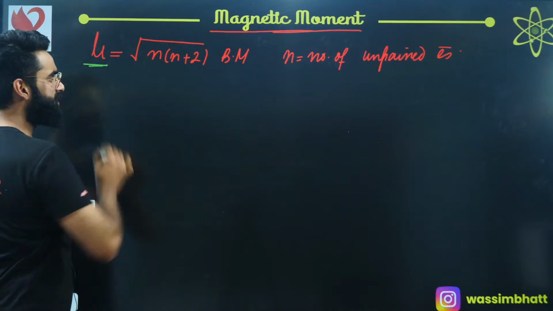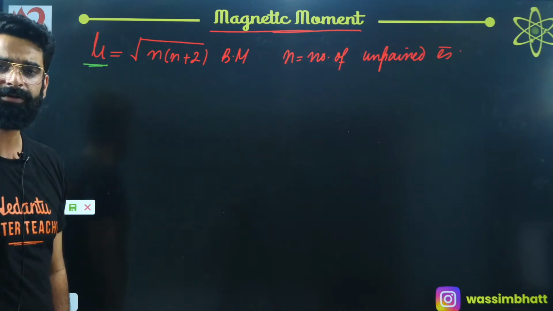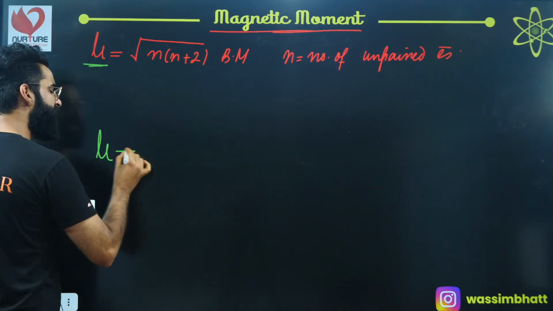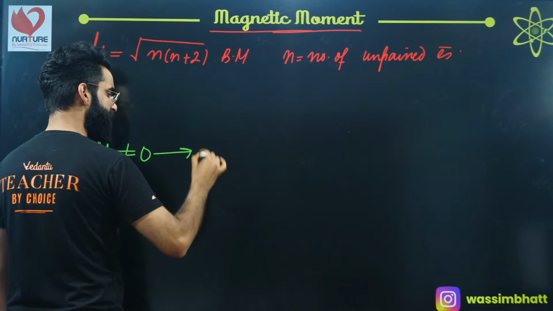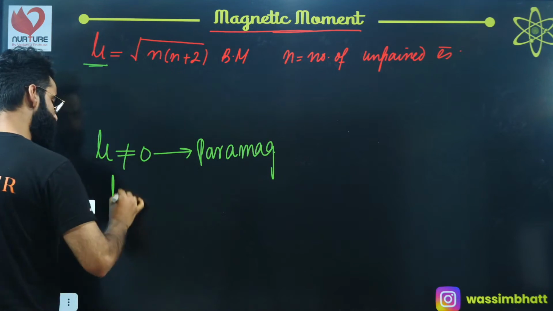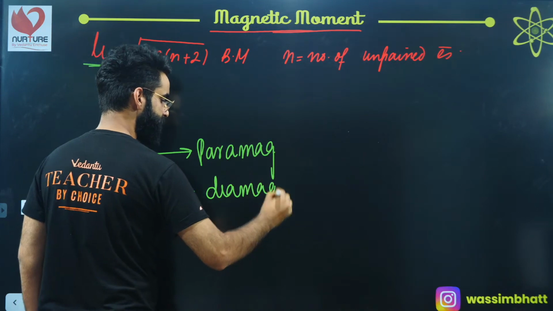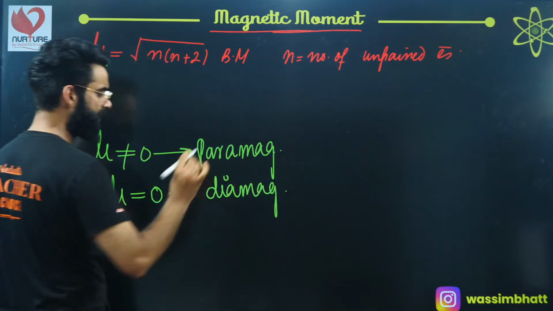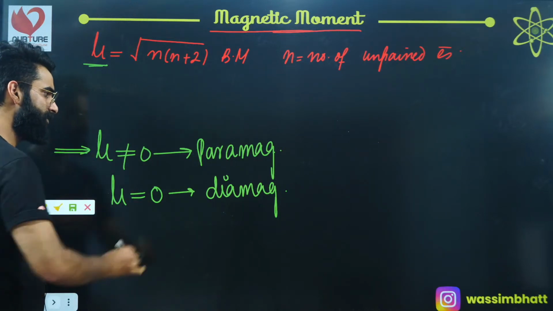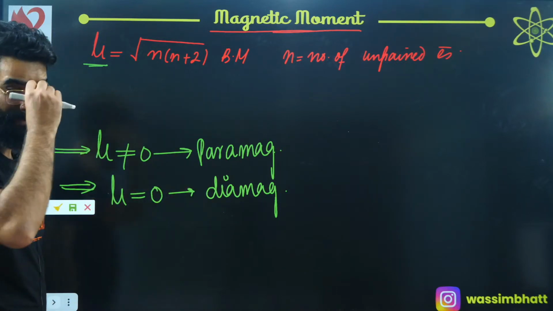What is this mu? Mu is the magnetic moment. Let me exactly show you how we calculate magnetic moment. But before that, remember that a species whose magnetic moment is non-zero, we call that species paramagnetic. And a species whose mu value is equal to 0, we call that species diamagnetic. One is paramagnetic, one is diamagnetic. If for any species the magnetic moment value comes out non-zero, that species is going to be paramagnetic. If for any species mu is 0, that is going to be diamagnetic.